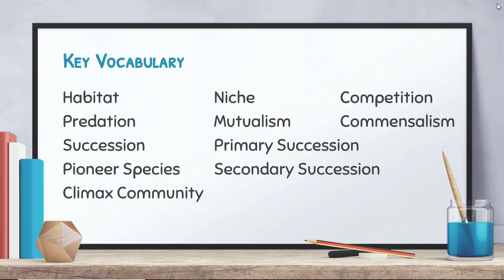We have quite a few key vocabulary terms here, including habitat, niche, competition, predation, mutualism, commensalism, succession, primary succession, pioneer species, secondary succession, and climax community.